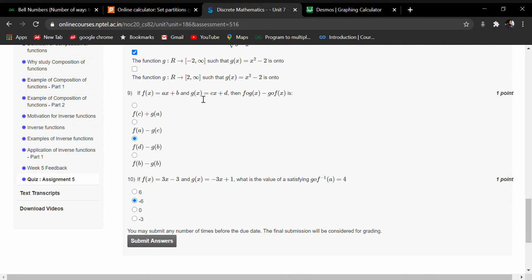And now for g of f(x) you will replace x by f(x), and this whole thing will become acx + bc + d.